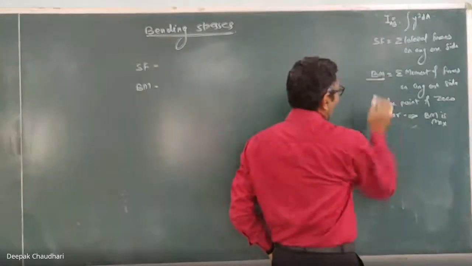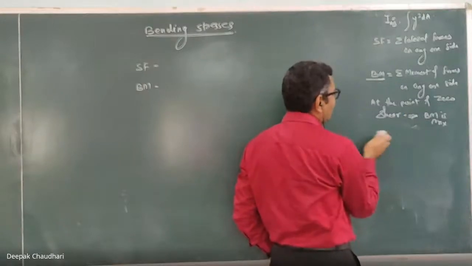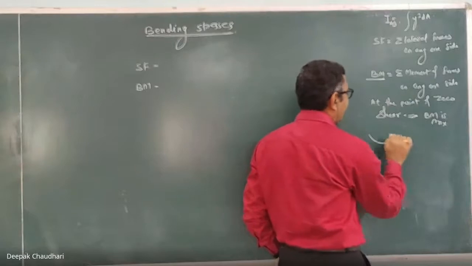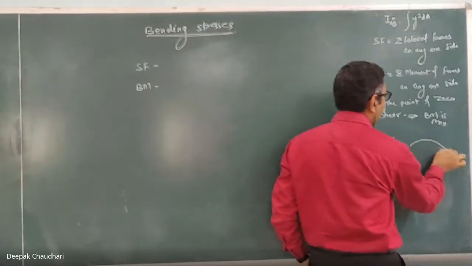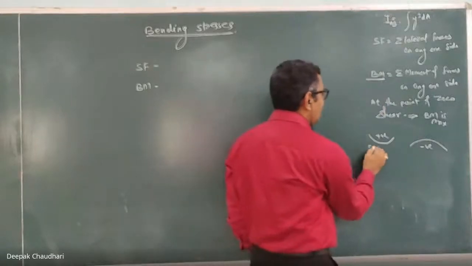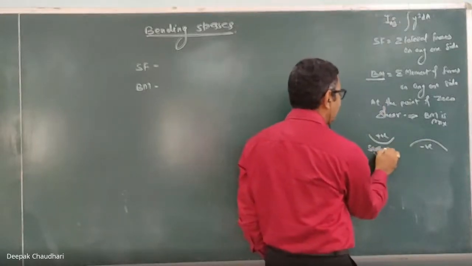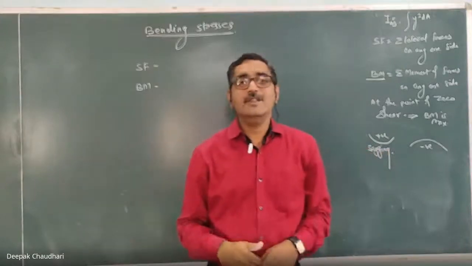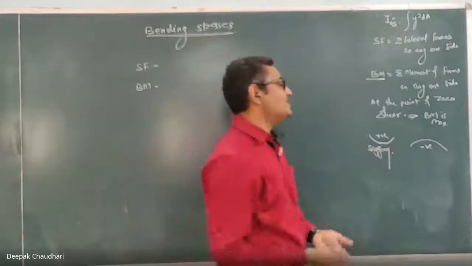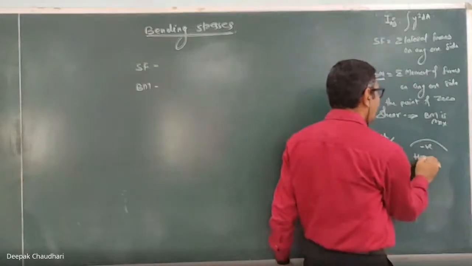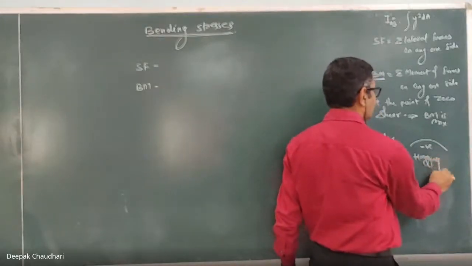Then for bending moment, there are two types of bending moment. The sign convention we have used considers the sagging bending moment as positive and the hogging bending moment as negative. Sagging bending moment is when the tendency of the moment is to bend the beam concave upward. Whereas when the tendency of the moment is to bend the beam convex upward, it is known as a hogging bending moment, and this we have considered as negative.